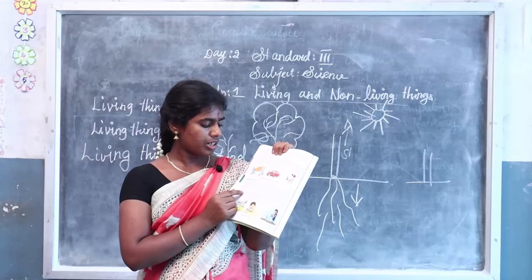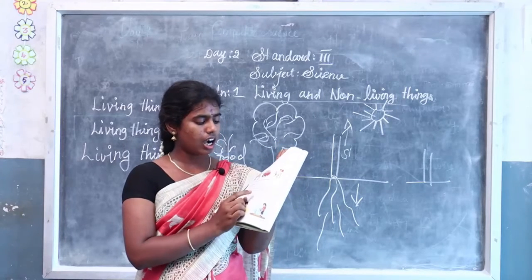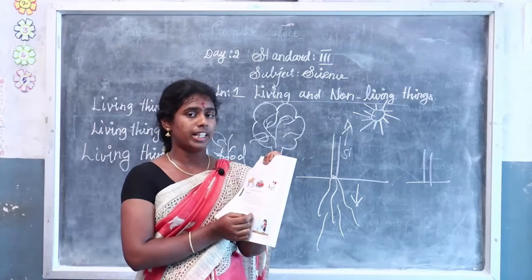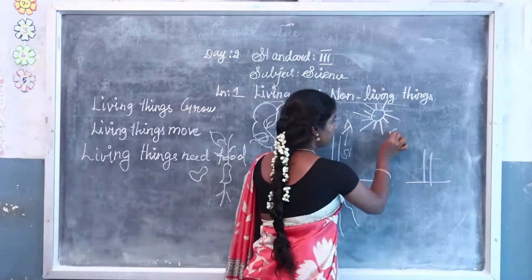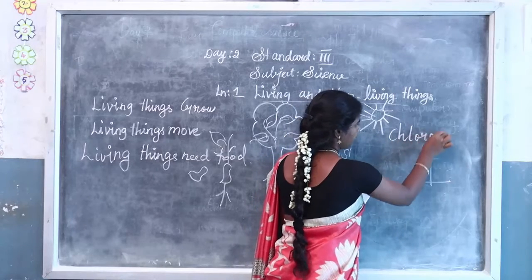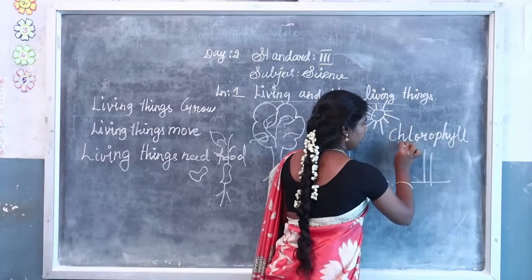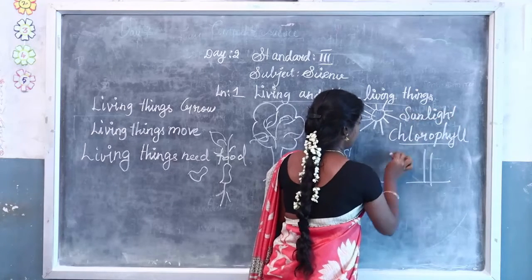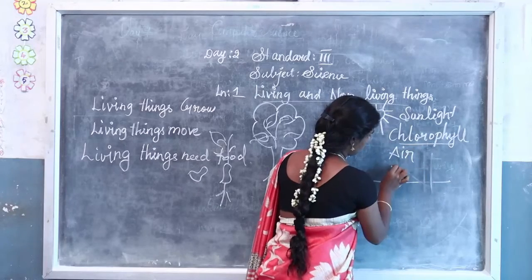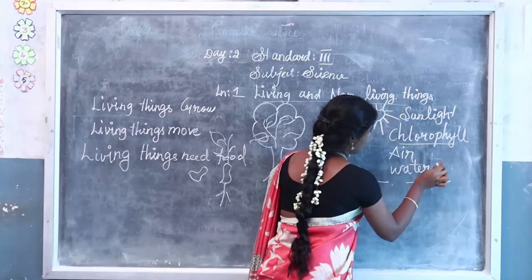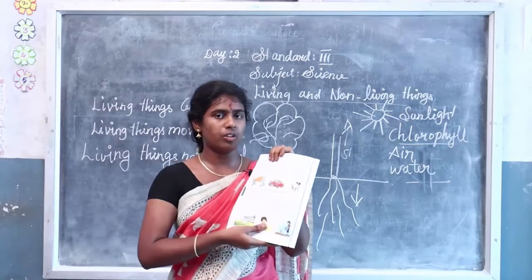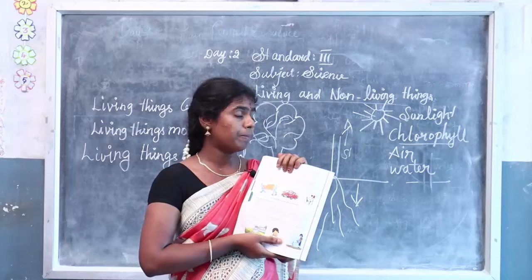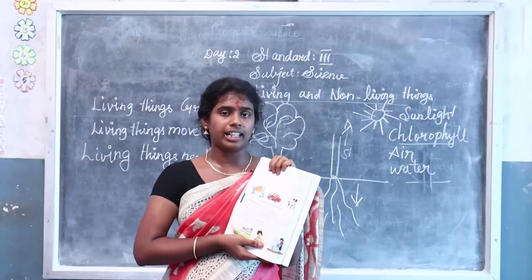Okay, so plants also feed and get rid of waste materials. All green plants make their own food. I already told you plants can make their own food with the help of chlorophyll. Chlorophyll is a green substance that is present in the leaves. With the help of chlorophyll, sunlight, air and water, the plant prepares its own food. Chlorophyll is present in the leaves, that's why the leaf looks green.